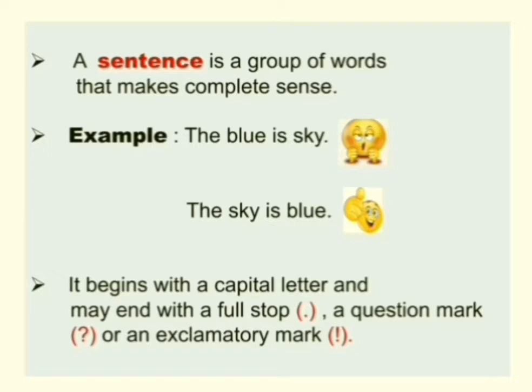The blue is sky. Though these are a group of words, it is not making sense. So we cannot call this a sentence. Now let's rearrange these words. The sky is blue. Now this group of words makes some sense. A sentence begins with a capital letter and may end with a full stop, a question mark or an exclamatory mark at the end, depending on what kind of sentence is conveyed.